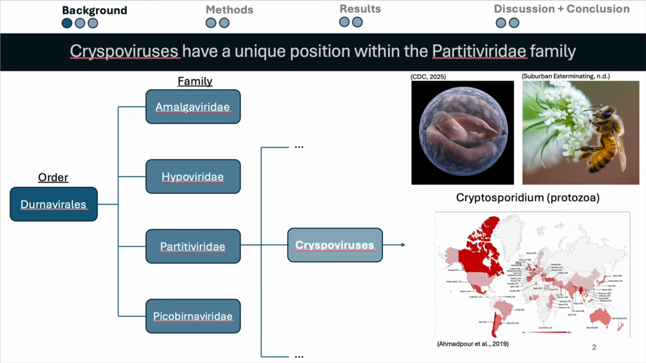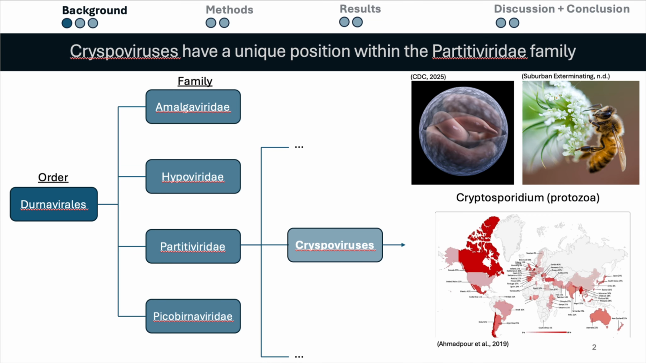One established order in biotaxonomy is Durnavirales, which hosts multiple families, including Partitiviridae. Within that, one genus is the cryspovirus. And what makes the cryspovirus so special is that it is the only one that infects protozoa, compared to its fellow genera that are known to only infect fungi and/or plants.